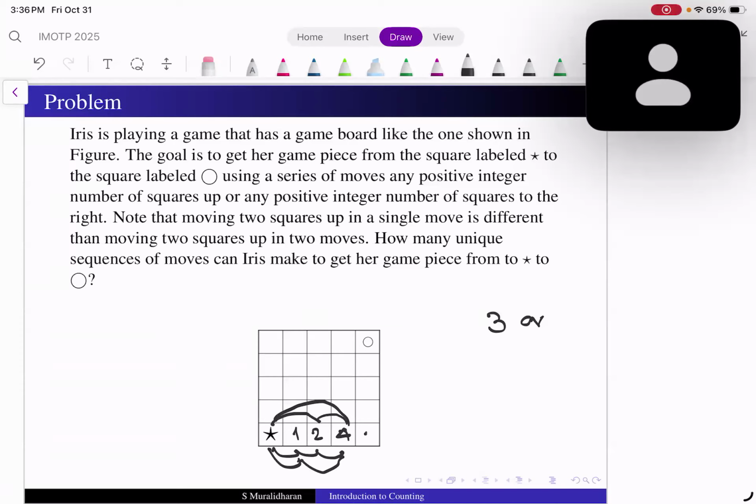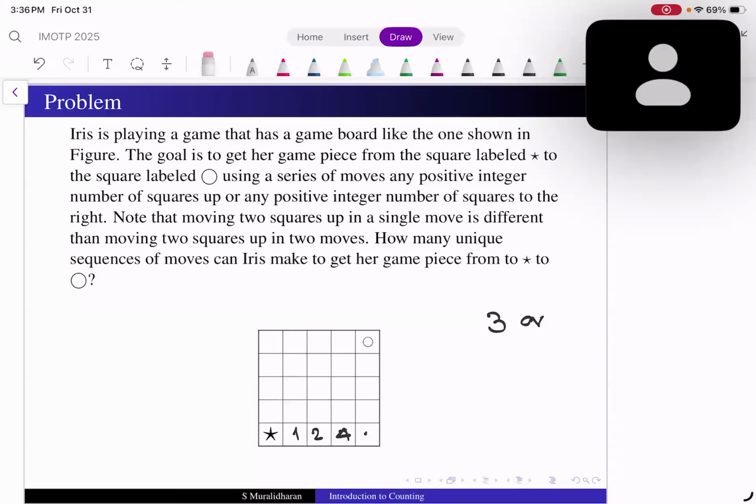Sir, 8 ways. Why 8? Sir, first you can move one by one. Then you can move all 4 steps at the same time. Then you can move 3 steps, then 1 step.